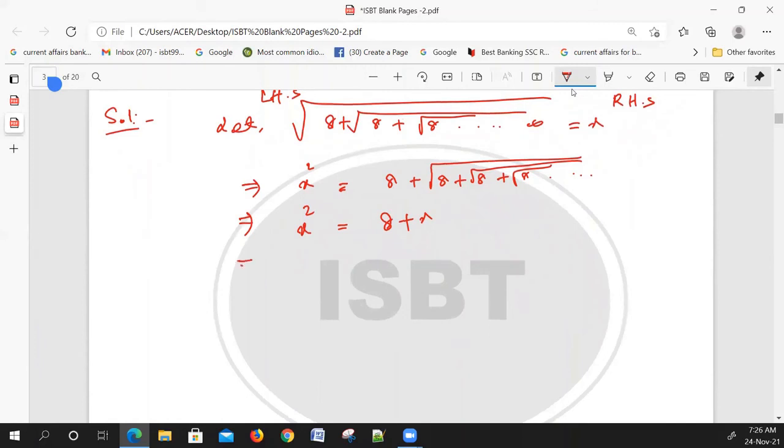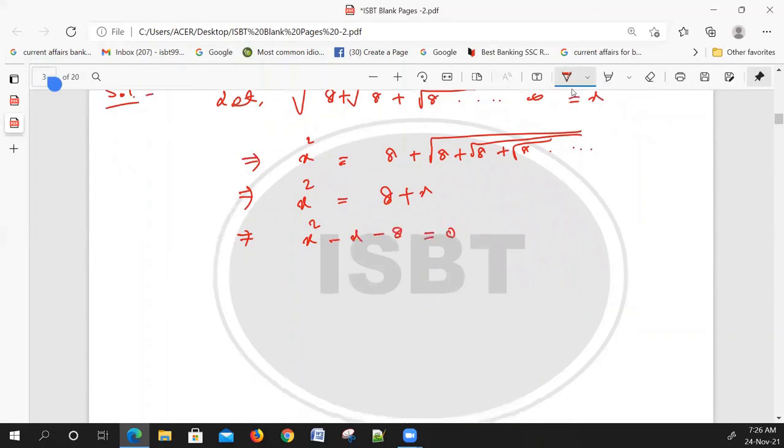In the next step, we can write x square minus x minus 8 is equal to 0. Yes or no? Now we can also split the middle term. First term और last term को multiply करेगा तो 8 होगा. So 8 का consecutive number नहीं है. It has no consecutive numbers.